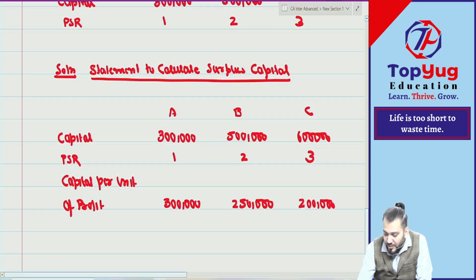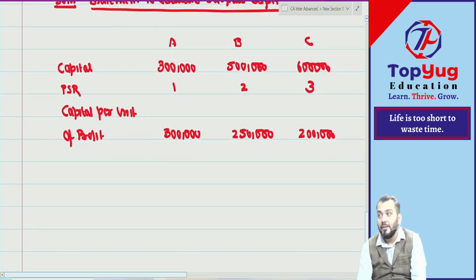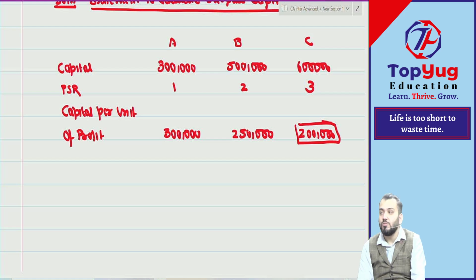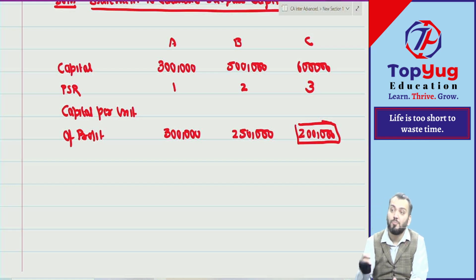Then out of these we'll take the minimum capital per unit of profit as base. Means what is the minimum? So 2 lakh will be considered as base. Taking this as base, we'll find out how much should be contributed by A, B and C. Are you able to understand? So we'll find out proportionate capital.